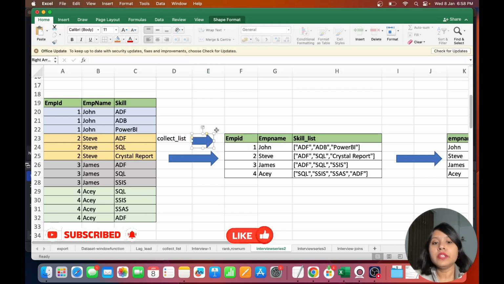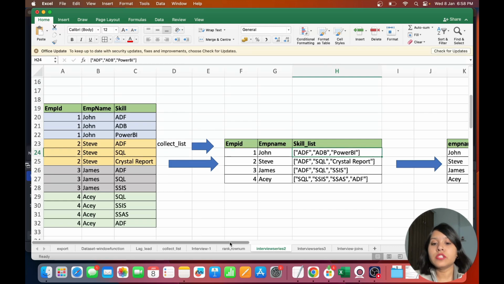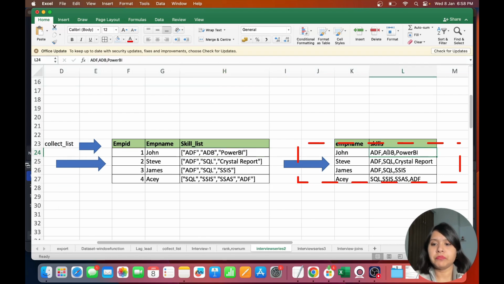Now after this, I don't want the column in a list format or in an array format. I want it in a string data type. So how will I convert this list into a string data type? It's a very easy way. I know that it is comma separated, so I can convert this list into this particular string format. How can I do it? There could be multiple ways.